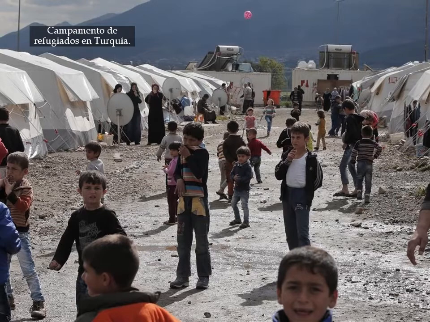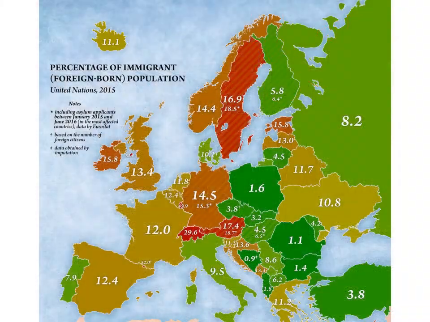Refugees are special immigrants, as they don't travel just looking for a job or a better living condition, but they are forced to travel, fleeing from a war or a persecution. And here we can see the countries in Europe that have a higher percentage of immigrants. It's higher in the richest countries.